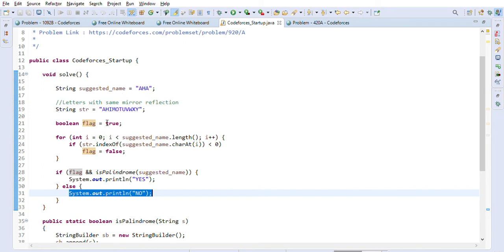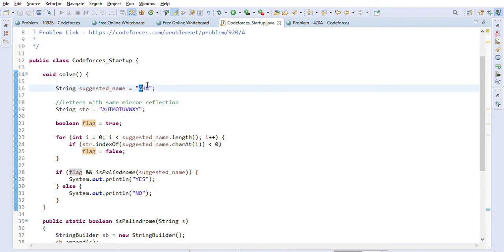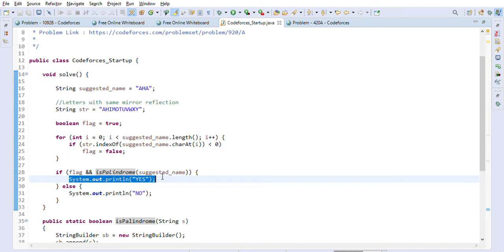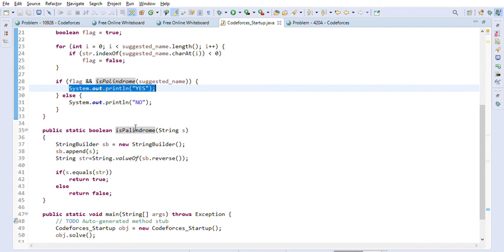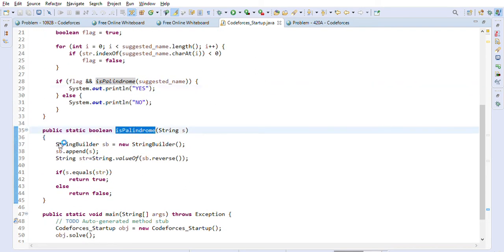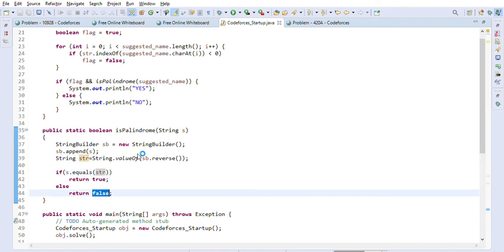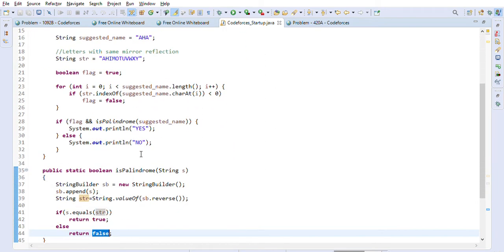Otherwise, if the flag remains true, meaning all these characters are present in our mirror reflection set, then we will check if it's a palindrome, right? So if it is a palindrome, then we will just print yes. For palindrome, I just created one helper method, isPalindrome. We are just using StringBuilder's reverse method. So we will just reverse the string here using the StringBuilder reverse. And if the original string and reverse string are the same, then we will just return true. Otherwise, we will return false. So that is the logic for solving this problem.